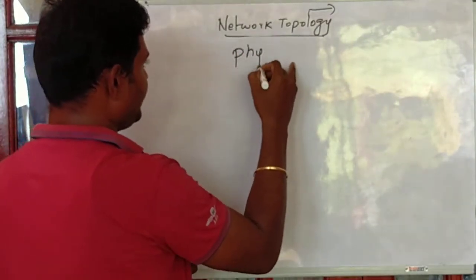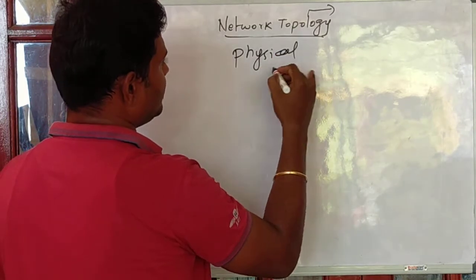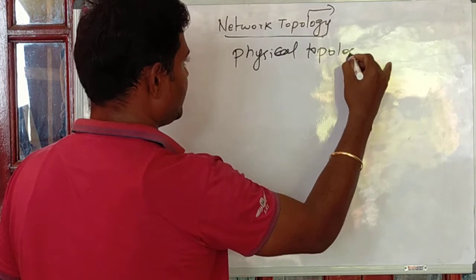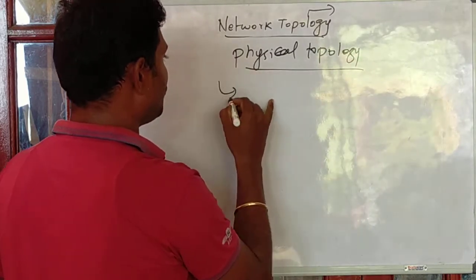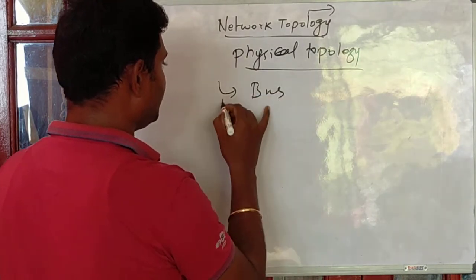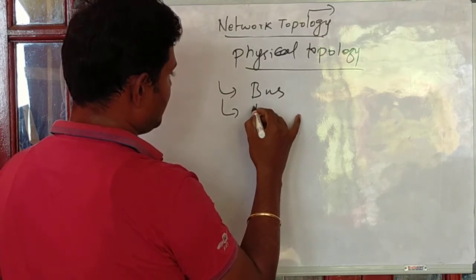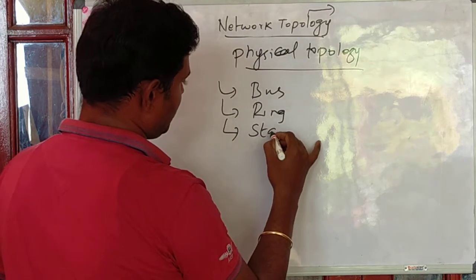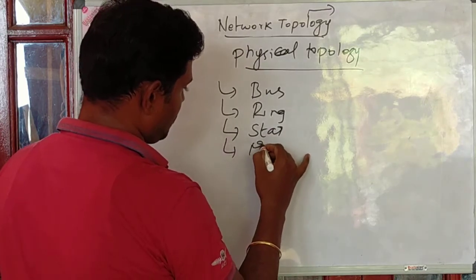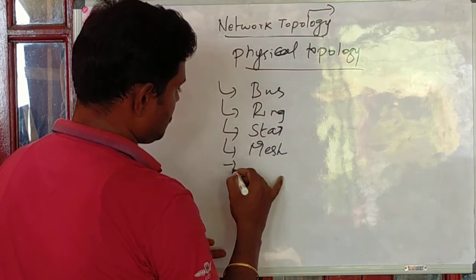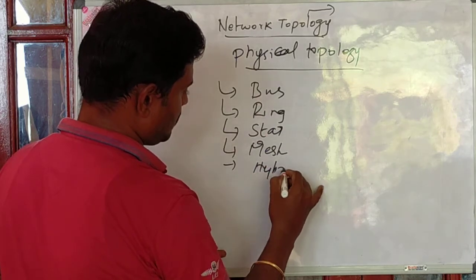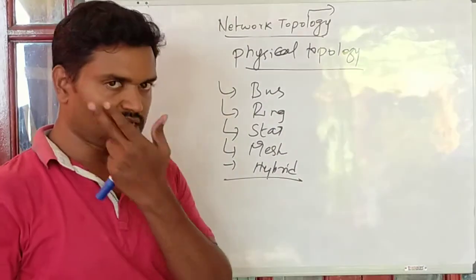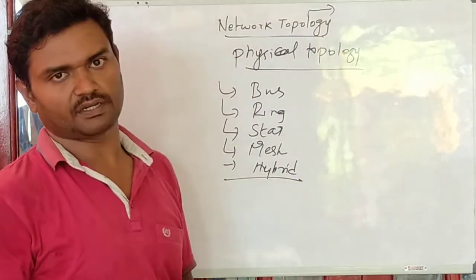If you take physical topology, there are five major topologies that exist: bus topology, ring, star, mesh, and hybrid. So bus topology, ring topology, star, mesh, and hybrid.